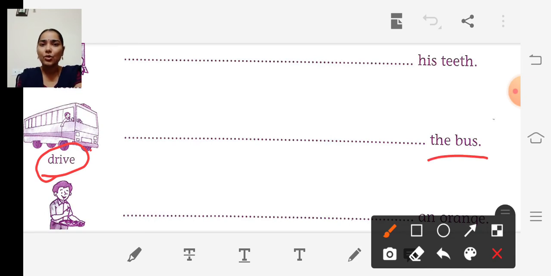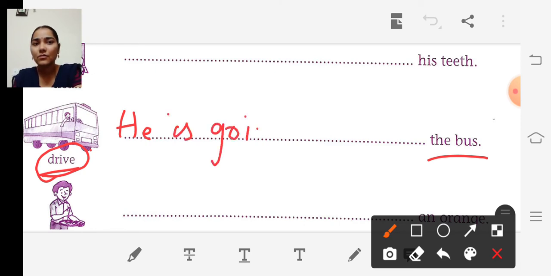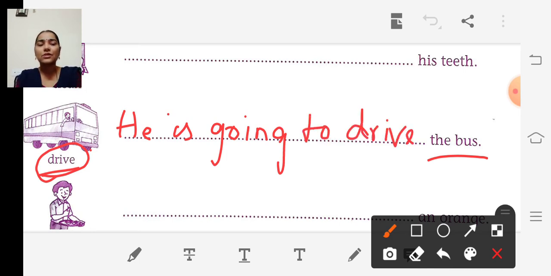Write: he is going to drive the bus. Okay. Have you all understood, children?